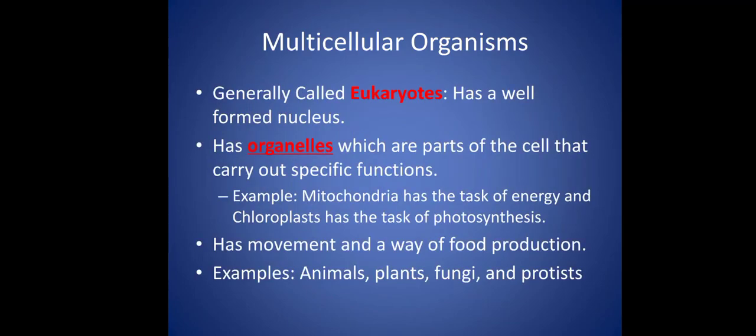Generally, multicellular organisms are eukaryotes that have a well-formed nucleus and all the organelles, which are the different parts of the cell that carry out specific functions. Examples are mitochondria, which has the task of energy production. Chloroplast has the task of photosynthesis. Examples of multicellular organisms are all the animals, plants, fungi, and some protists.